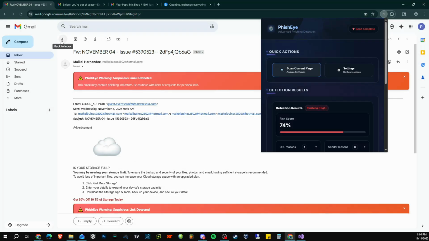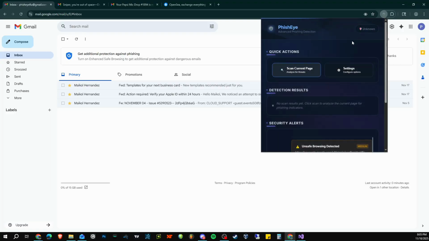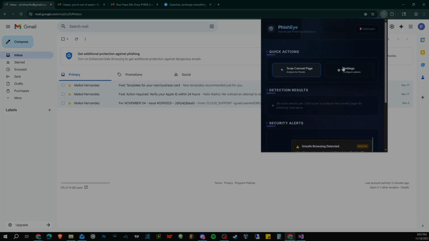Users are also limited in their customization. They have minimal control over detection sensitivity, threshold levels, or even which types of checks are performed. Settings are limited to real-time toggle alerts.